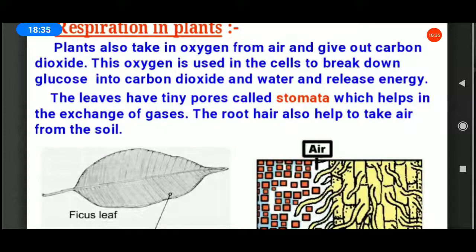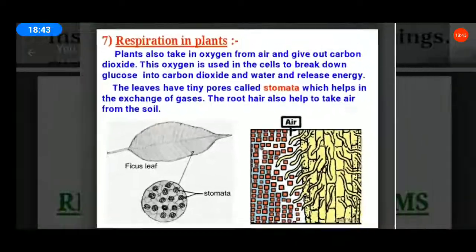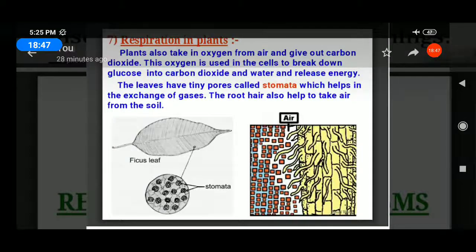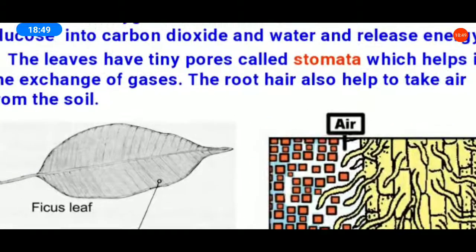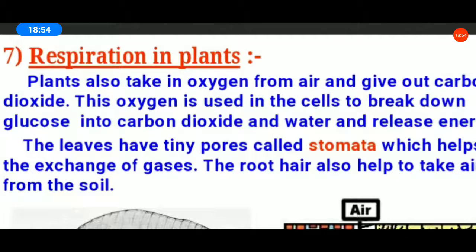The root hair also helps to take air from the soil. Can you understand, students? That is respiration in plants. Underline the word, students. Leaves have tiny pores called stomata. The stomata's main function is to help exchange gases. That's all. Okay, students.